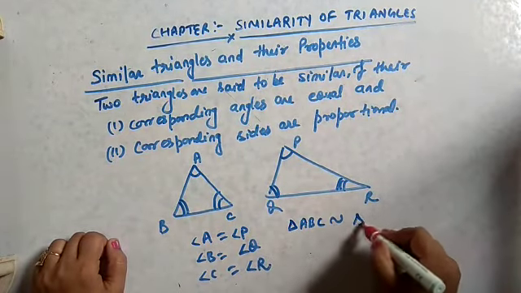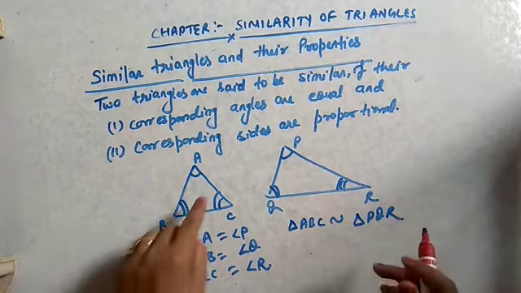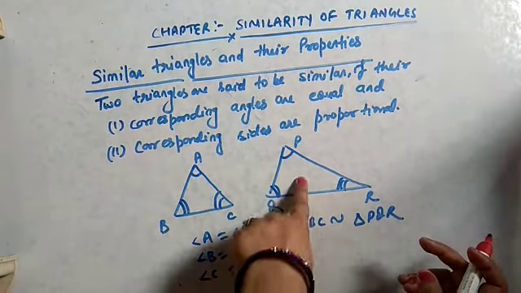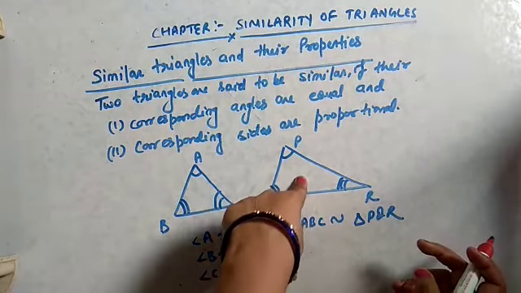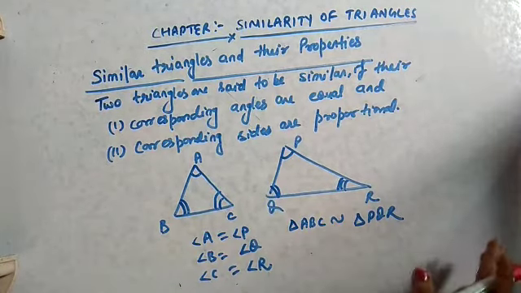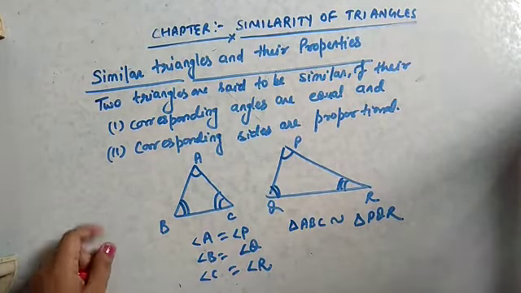First condition, if all three angles of this triangle are equal to all three angles of this triangle, we can say that both the triangles are similar to each other.